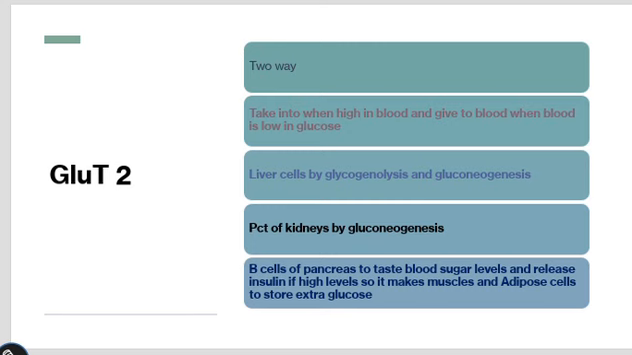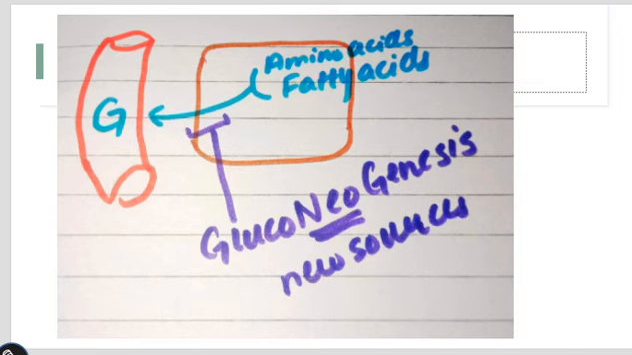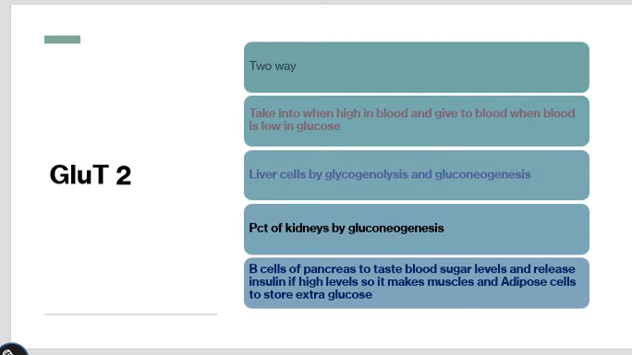Also, there is another process by which liver cells can give glucose to the blood when the blood levels of glucose are lower than normal. This process is called gluconeogenesis. Neogenesis means the glucose is being produced from other sources, non-carbohydrate sources, meaning from fatty acids or amino acids. This process is also performed by the proximal convoluted tubular cells of the kidneys. They also help in gluconeogenesis.